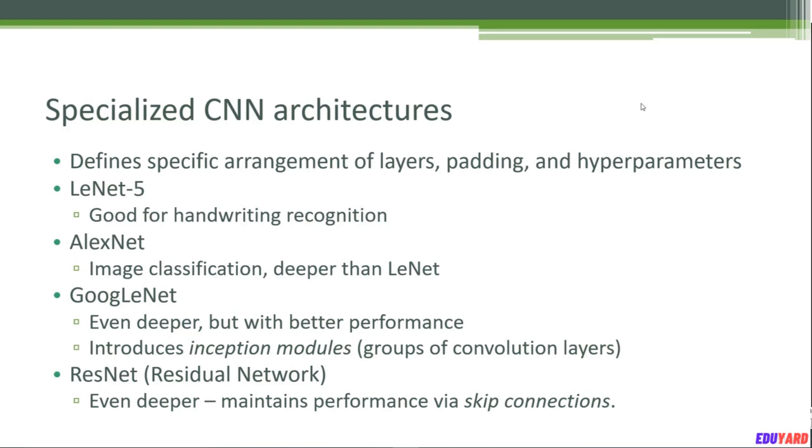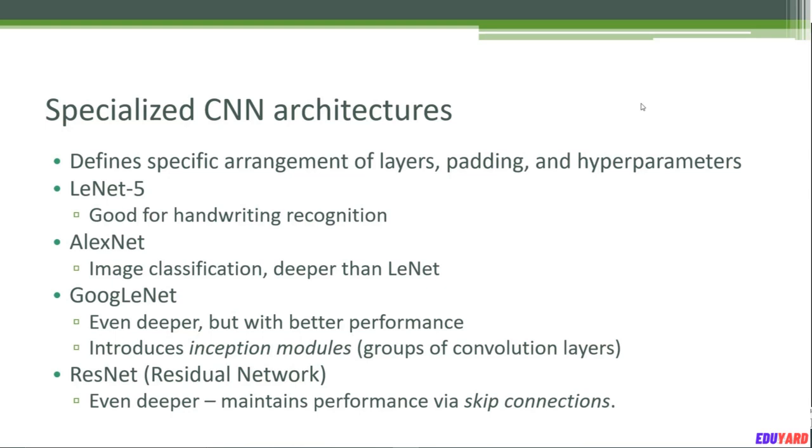So for example, there is the LeNet-5 architecture that you can use, that's suitable for handwriting recognition in particular. There is also one called AlexNet, which is appropriate for image classification. It's a deeper neural network than LeNet.